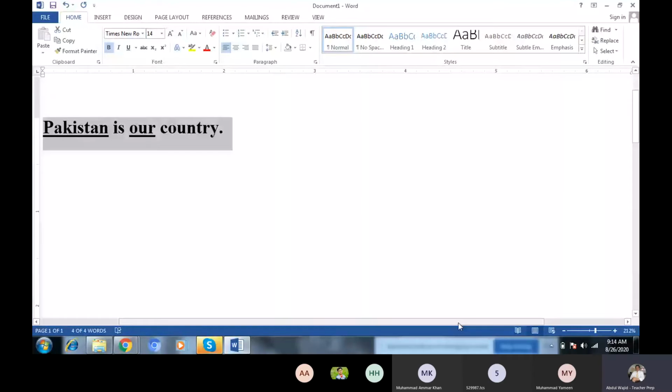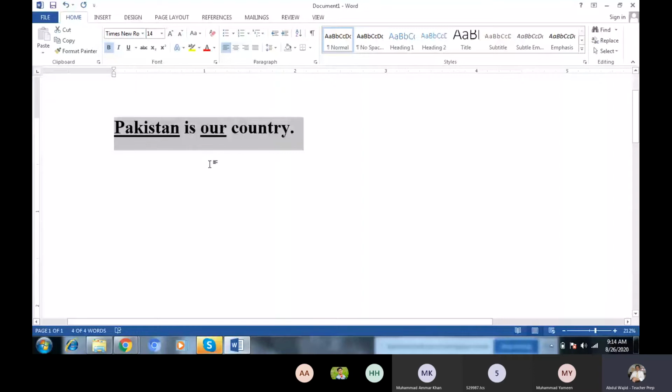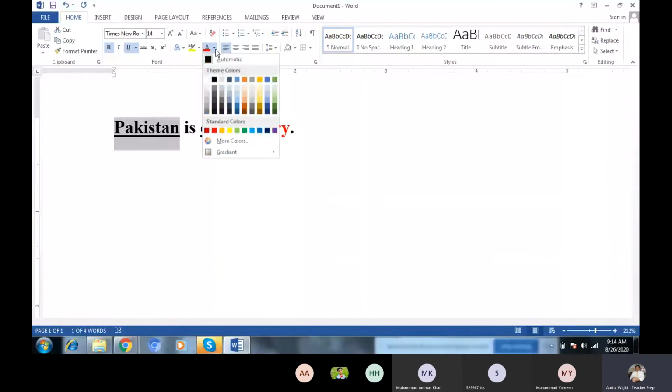Now if you want to change the color, how will we change it? First, you will select that one. I select only the country, and I want to change the color of the country to red. For Pakistan, for example, I want to change it to green.